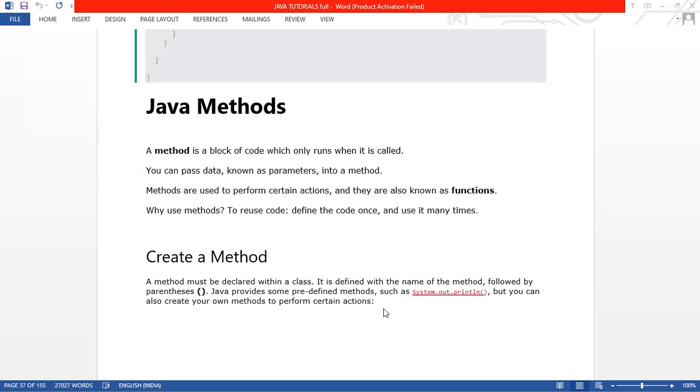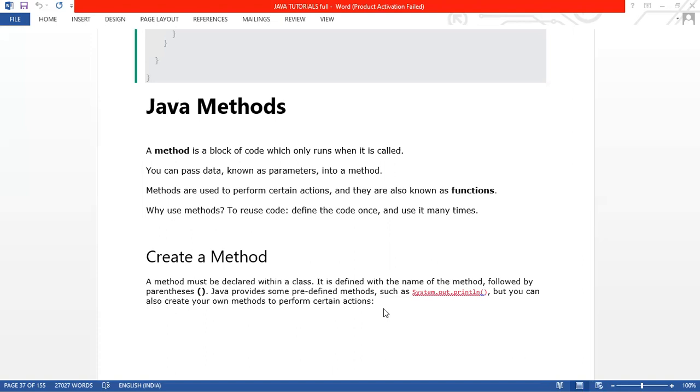Whatever method you want to declare, you can declare it under the class, and it is defined with the name of the method, like a variable having its separate name. Whenever I call a particular variable name one by one, it gives the output one by one. That means each and every variable has a separate name.